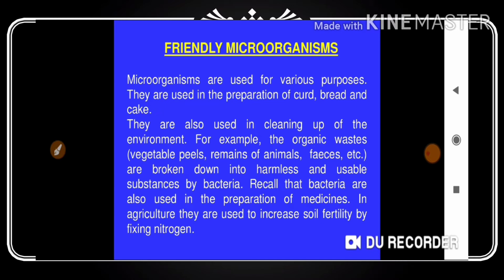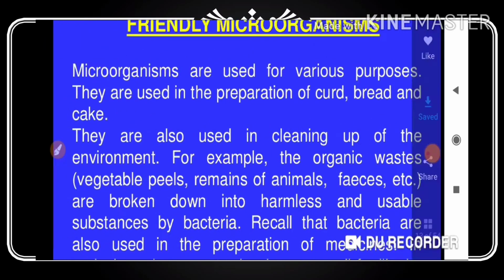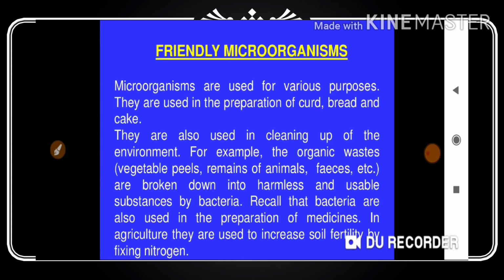Curd does not affect our body; it does not bring any diseases. That's why these microorganisms are friendly in manner. Curd we need, and the bread we eat will not bring any diseases to us. But continuously eating bread is not good for health. Only a little, whenever celebrating birthdays, you can eat bread and cake. So cake is also one of these. These products are made because of these microorganisms.